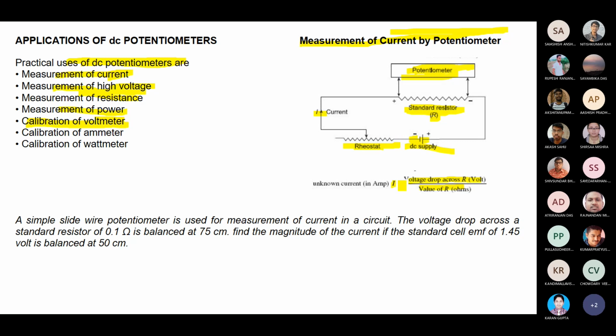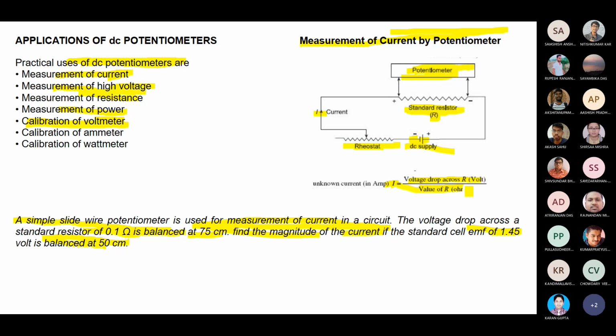Another simple numerical problem: a slide wire potentiometer is used for the measurement of current in a circuit. The voltage drop across the standard resistor is 0.1 volt, balanced at 75 centimeters. Find the magnitude of the current if the standard cell EMF is 1.45 volts and balances at 50 centimeters. So directly you can find that value by using the formulas.